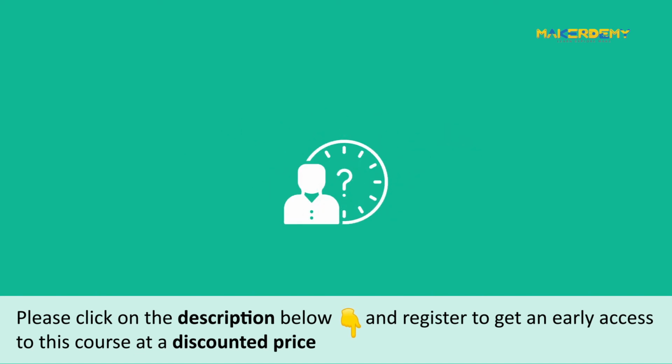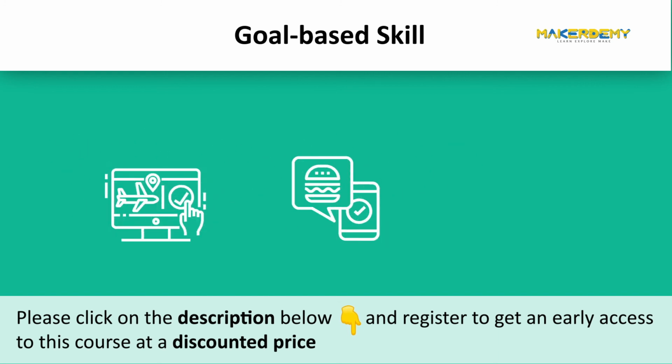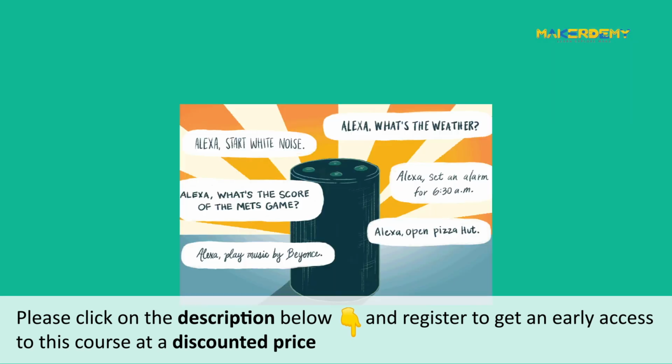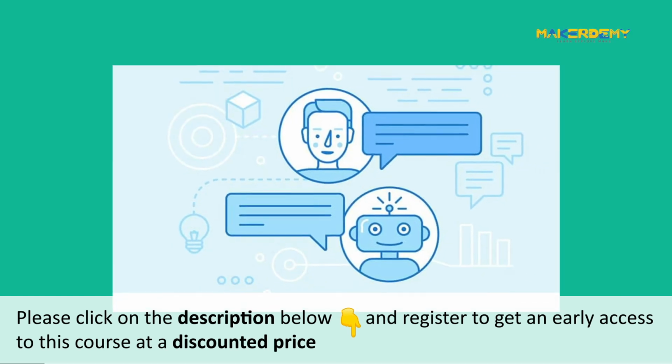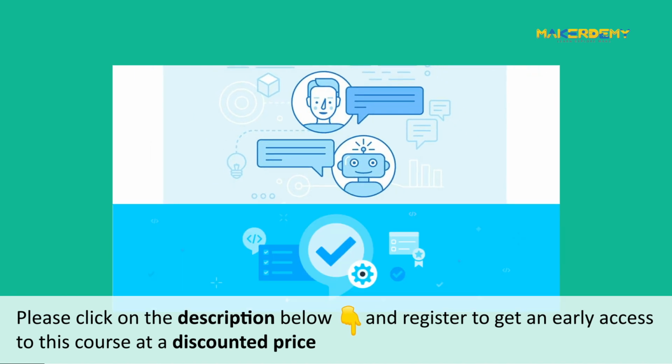One last thing that I want to talk about is when to use Alexa Conversations. Consider using Alexa Conversations if you build a goal-based skill such as booking a ticket, ordering food, or getting recommendations. If you can't manage all potential user interactions and states in your skill code to recreate a flexible, natural user experience. If your skill has open-ended, two-way interactions with the user and requires collecting several complex data points to accomplish the user goal. Existing custom skills can add the Alexa Conversations feature, and the skills built using Alexa Conversations can be published using the existing certification and publishing tools and processes.